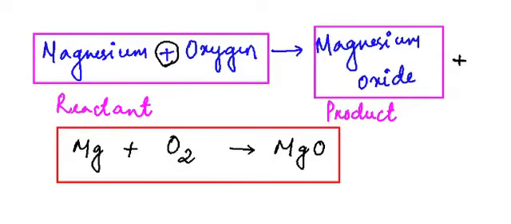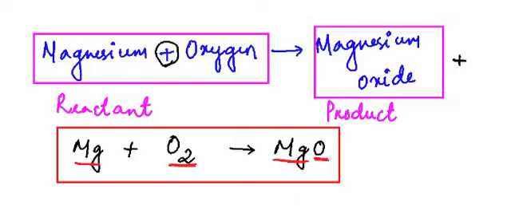Now is this it? Is this the correct equation that we are writing? What is missing over here? Let's see how the equation can be corrected. See, over here we have one magnesium on the reactant side and one magnesium on the product side. But we have two oxygen atoms on the reactant side but only one oxygen atom on the product side.